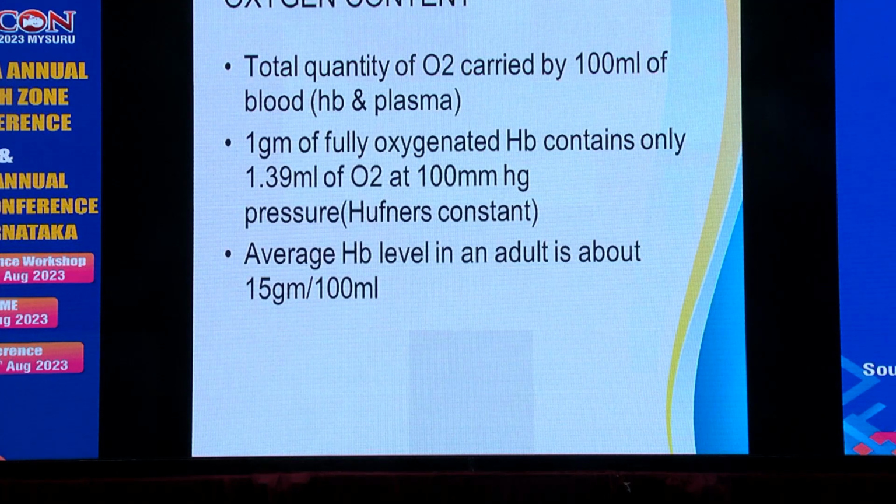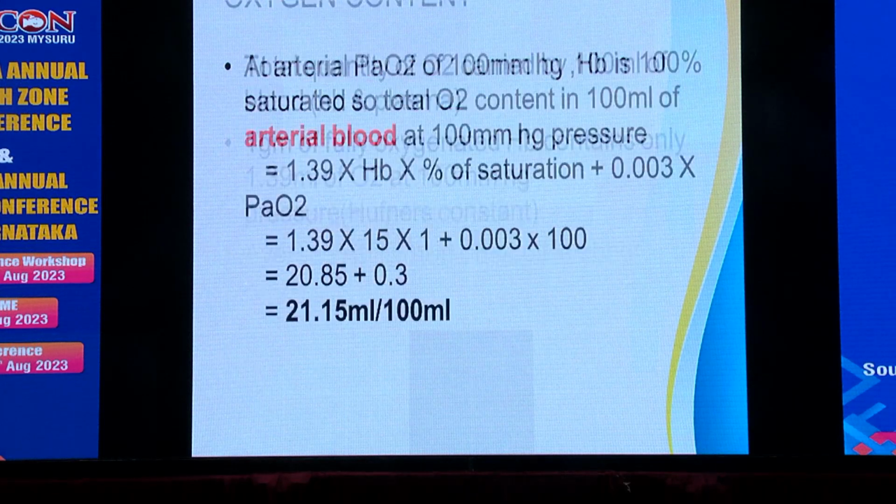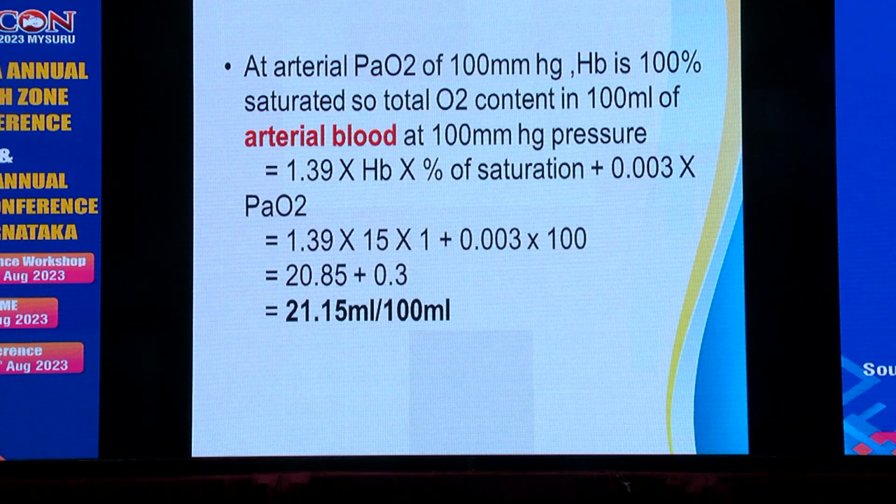Oxygen content is the total quantity of oxygen carried by 100 ml of blood. One gram of fully oxygenated hemoglobin contains only 1.39 ml of oxygen at 100 millimeters of mercury. Average hemoglobin level in an adult is about 15 gram per 100 ml. At an arterial PaO2 of 100 millimeters of mercury, hemoglobin is 100% saturated.